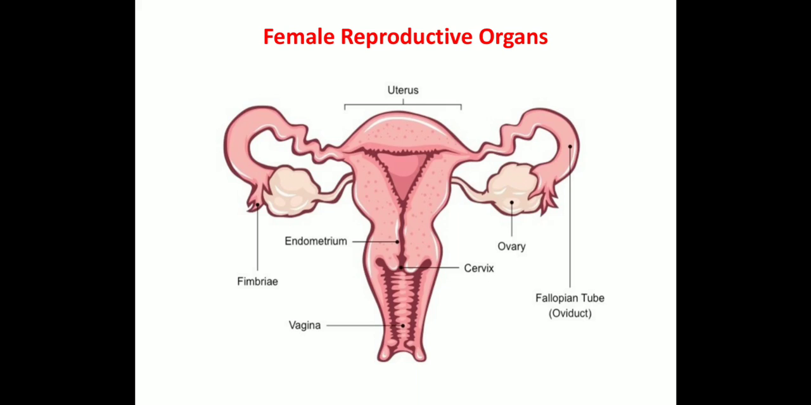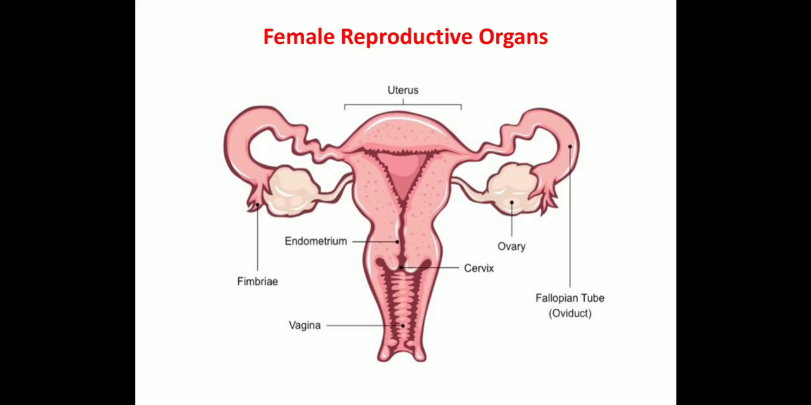Now, next is the female reproductive system. It consists of the following parts, as you can see. There are a pair of ovaries that produce female gametes, ova or ovum. The ovaries also produce female sex hormones called estrogen and progesterone.